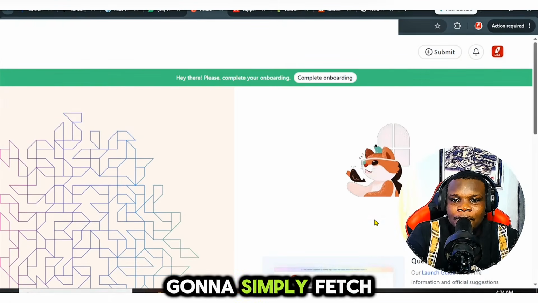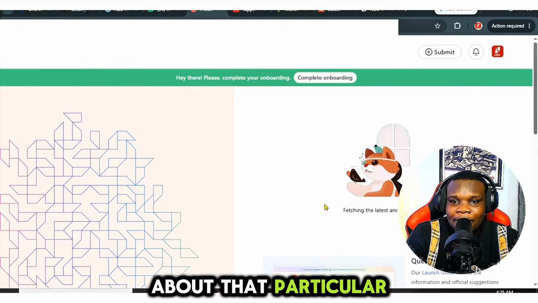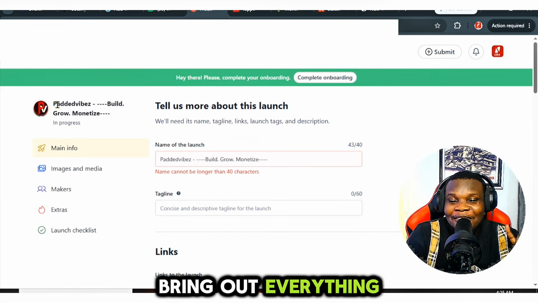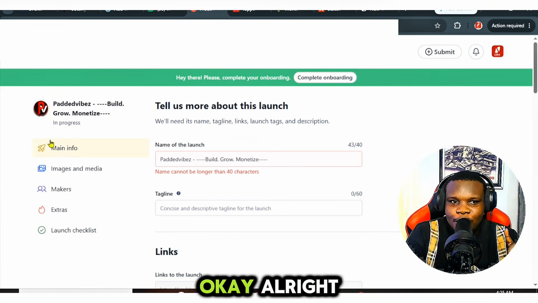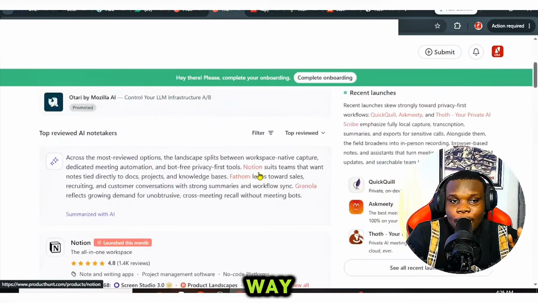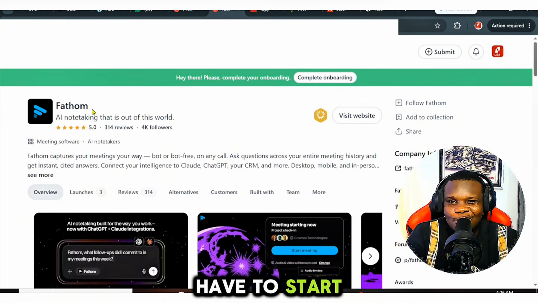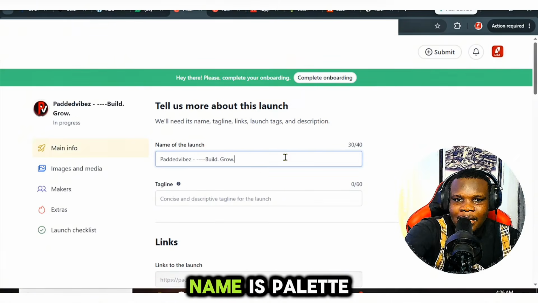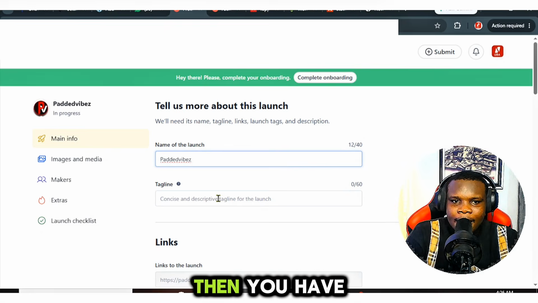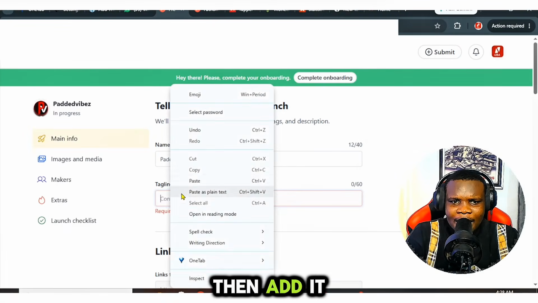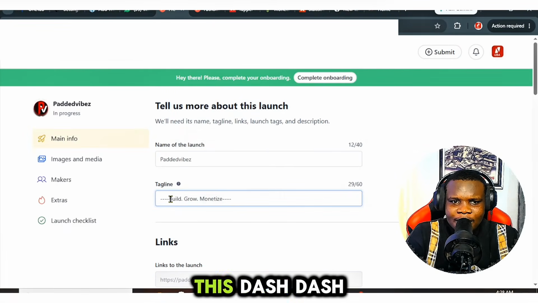Automatically they're going to fetch every single detail about the stuff you have already added. They're going to bring out everything about your own tool or your product. What you need to do is look at the way other people are promoting theirs. They just use their normal name, so you don't have to start doing SEO stuff here. Just come over to this section. Let's say the name is padded vibes only. Then you have to add the tagline. I can copy this tagline, then fall back to this section and add it here, but I have to remove this dash.